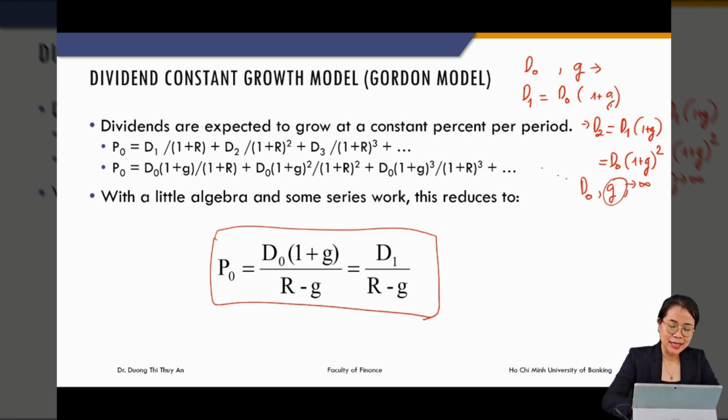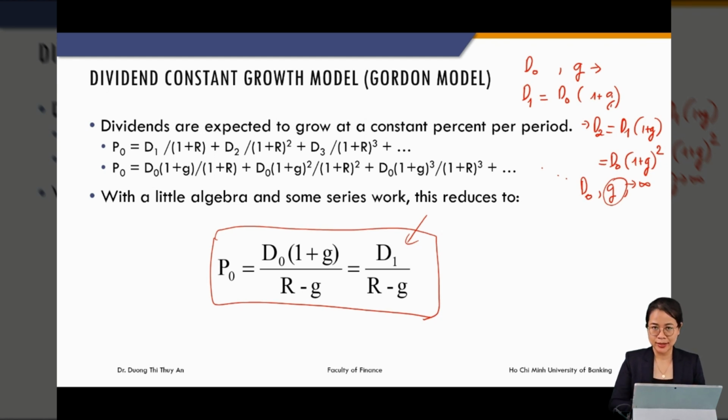Okay, in this model, D1 is the dividend of next year. I say next year, I would not say year one, because it depends on where you are. If you are standing in year 0, then D1 is the dividend of year 1. But if you are standing in year 4, then D1 would be D5, the dividend of year 5. So in general, D1 is the dividend of next year.